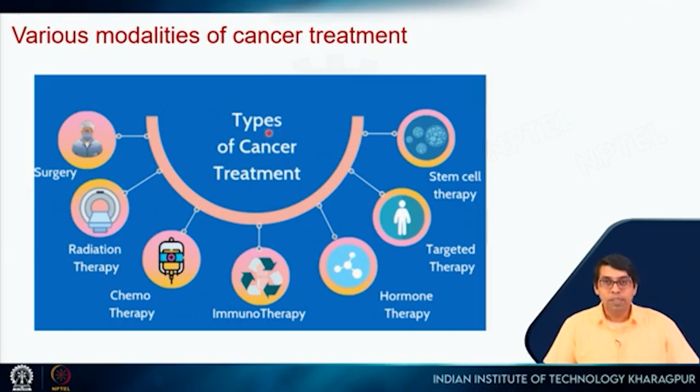So there are all these types of cancer, and now over the past 40 years, all sorts of therapy have been developed. So I talked about surgery. There is also radiation therapy, so you use radiation to kill these cancer cells. There is chemotherapy, so you use medicine to target the cancer cells and kill them. We will talk about immunotherapy when we talk about the immune system. There are targeted therapies. We saw some of that in the last lecture when I talked about stem cells, and then of course there is stem cell therapy. I talked about these two a little bit in the last slide of the last lecture.